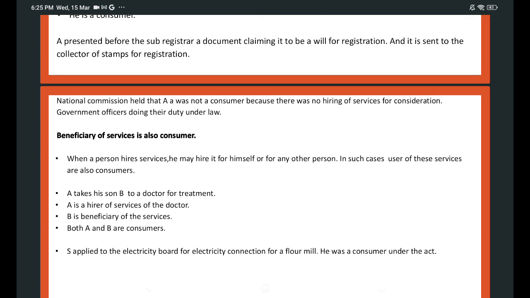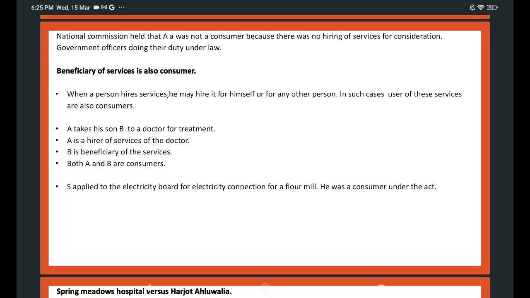The National Commission held that A was not a consumer because there was no hiring of services for consideration. Government officers are doing their duty under law. Now, beneficiary of services is also a consumer. Who is a beneficiary of services? A person may hire services for himself or for any other person. So, the other person, the user of services, is also called a consumer. He is a beneficiary of services.